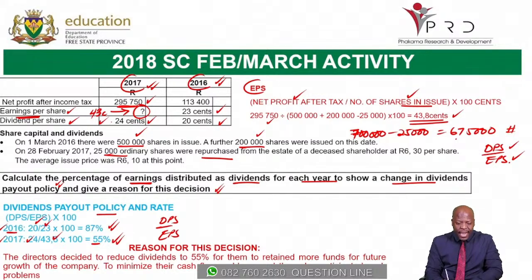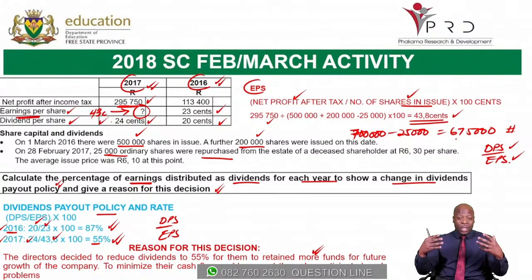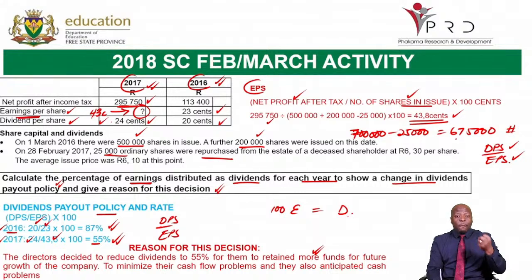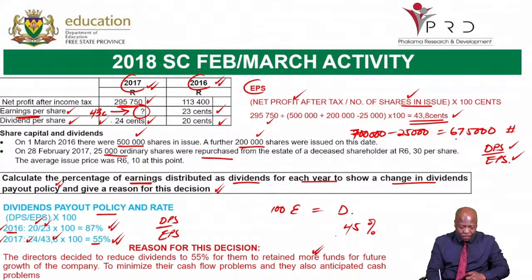Number one, the directors decided to reduce the dividend to 55% for them to retain more funds for future growth of the company. So once directors have expansion and growth in mind, they will decide to retain. To retain is to keep. So instead of giving 100% of earnings as dividends, they would give only 55%. That means the directors are retaining 45% of their earnings for future growth and expansion.